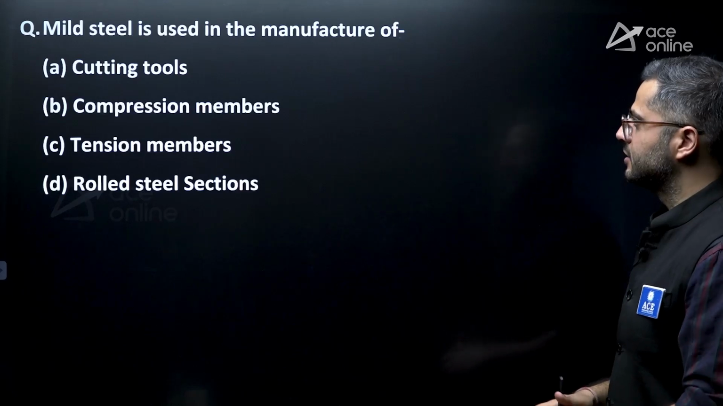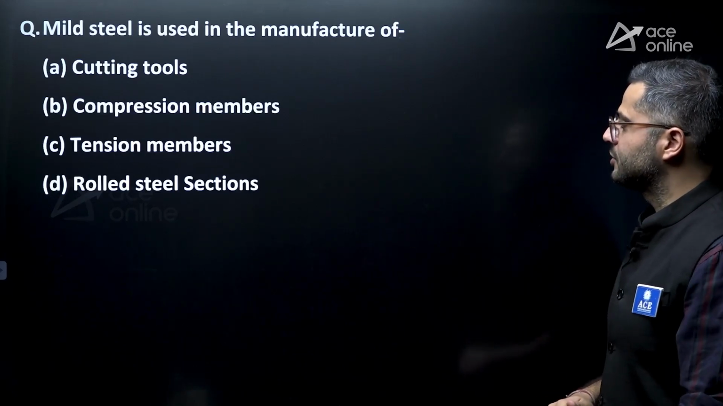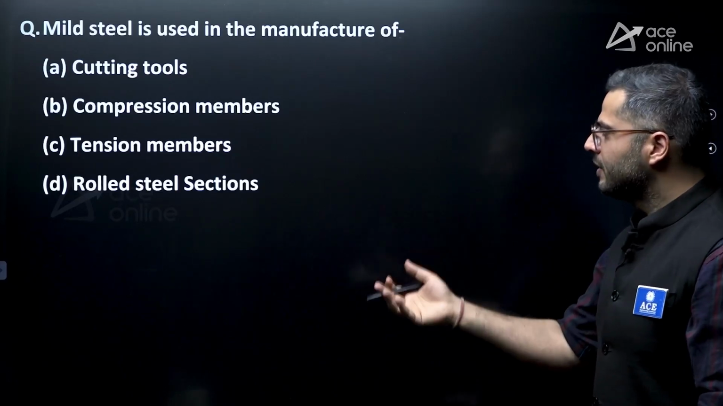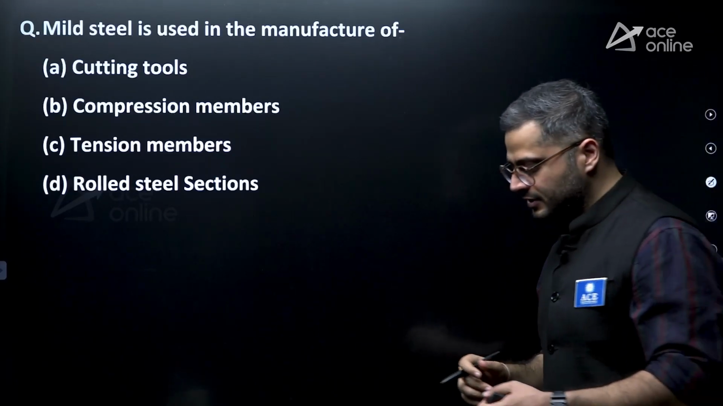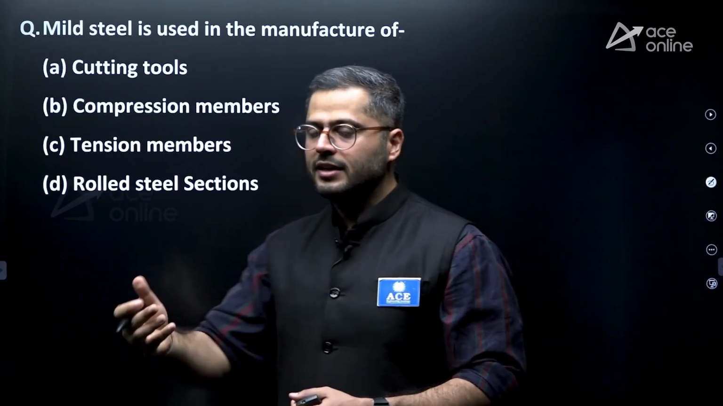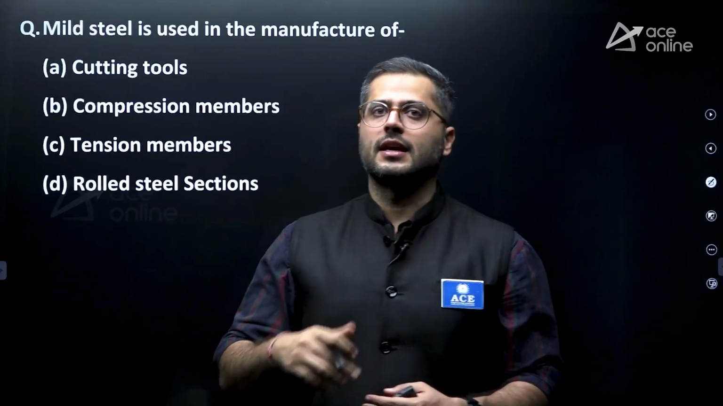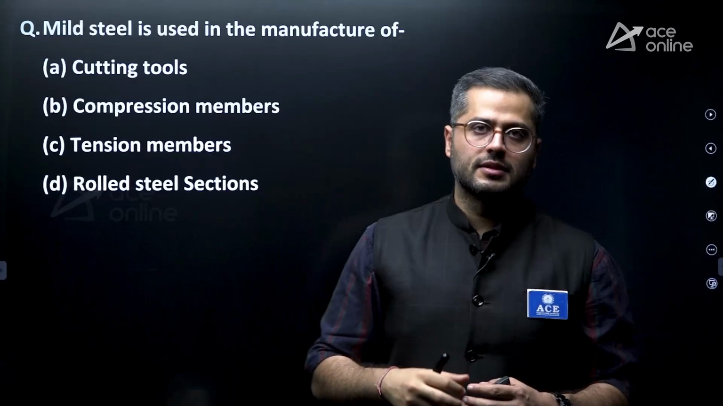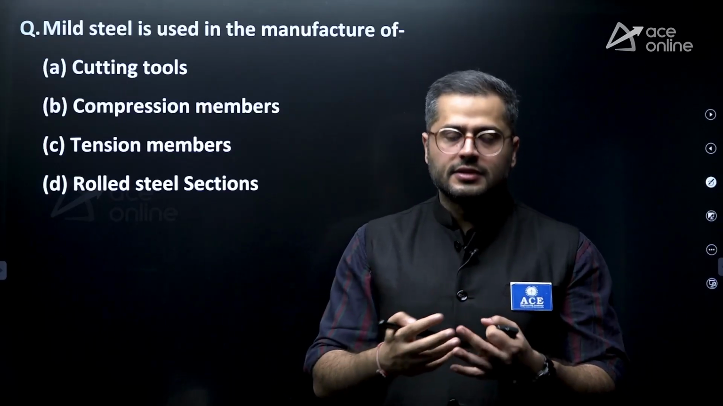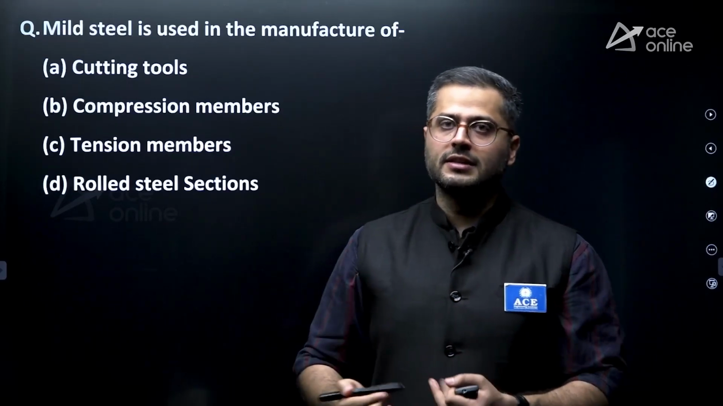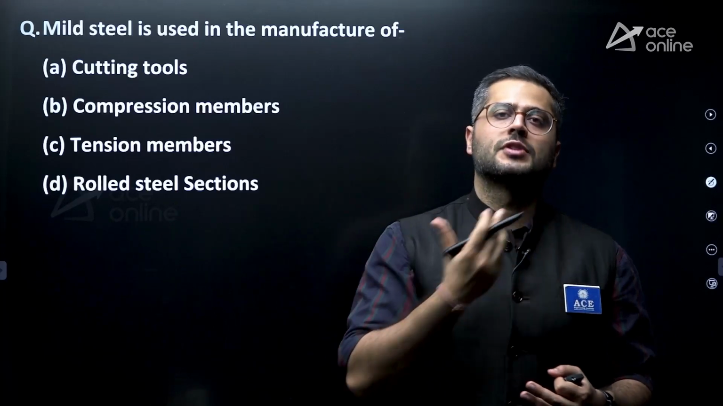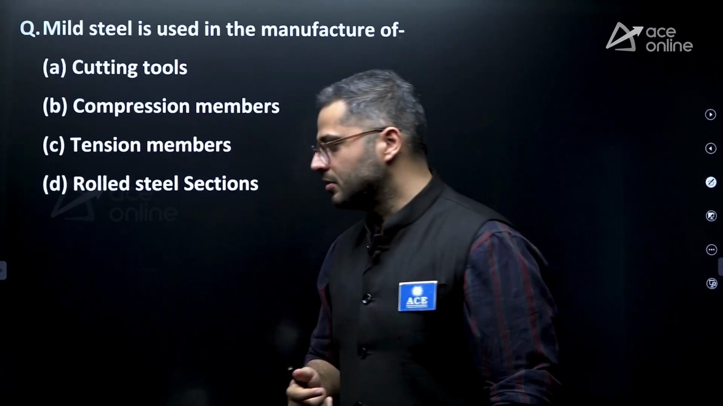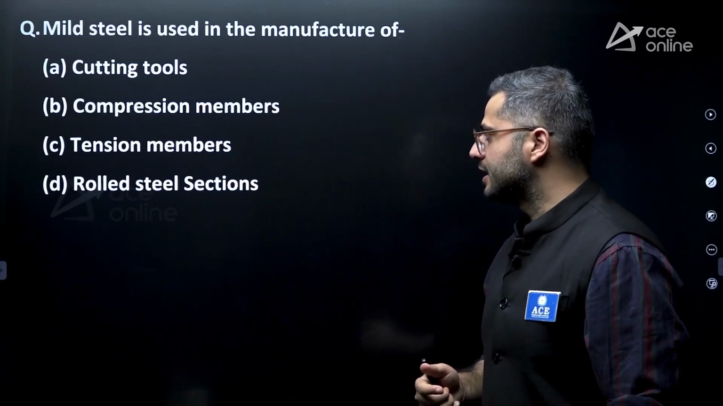Apart from that, let's see this next question. Mild steel is used in the manufacturing process of rolled steel sections, right? It is one of the ways actually. Rolled steel sections are the sections which are fabricated in rolling mills, right? In rolling mills, you would consider the molten state of steel ingredients, steel composite materials, and you would pass them through a series of rollers, and pressure would be applied, and you can turn out different shapes of steel sections.